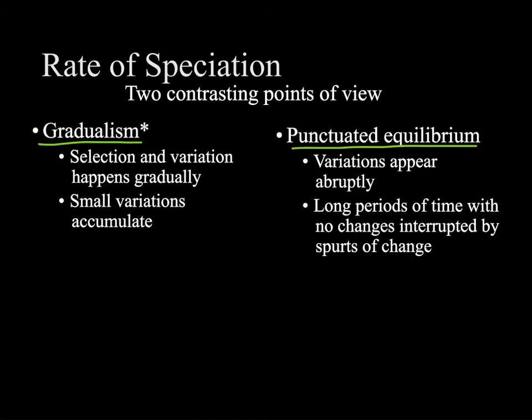The view of punctuated equilibrium really stems from the fossil record, because we don't have a complete fossil record. We never will, because a lot of organisms don't leave fossils behind, and fossils are only left under certain geological and environmental conditions. So we don't necessarily see every single small change happening. But we see, all of a sudden, oh wow, here's a brand new species, and then 2 million years later, oh, another new species.